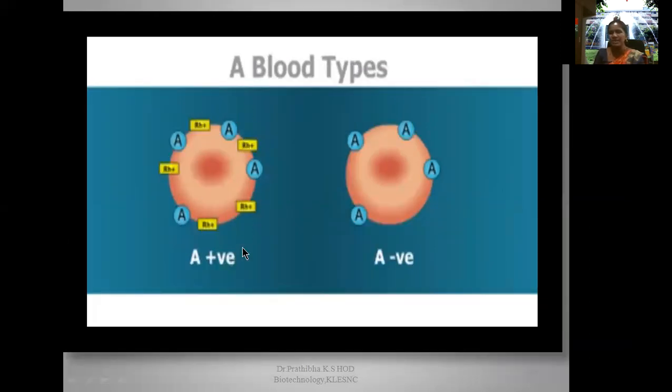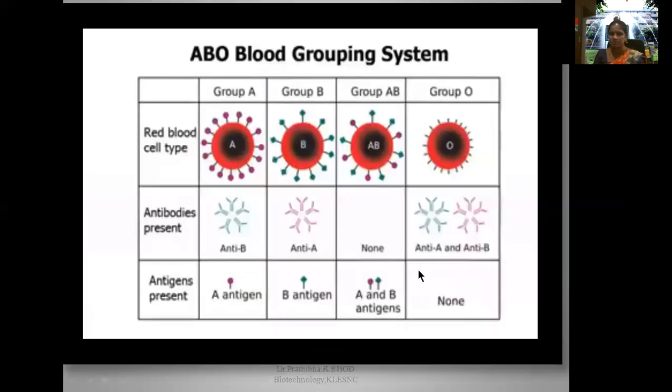The person who is having A blood group will be having A antigen, and if that person is Rh factor positive, means D antigen present, then that person will be called A positive. If that person does not carry any kind of D antigen, absence of Rh factor, then no D antigen, then that person will be A negative.